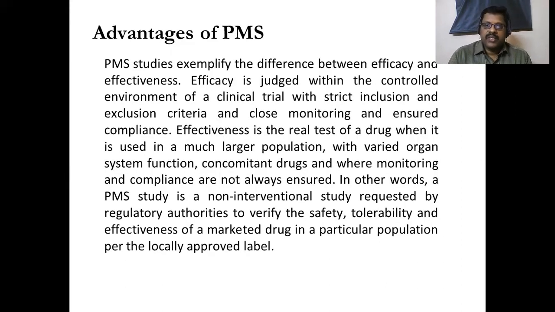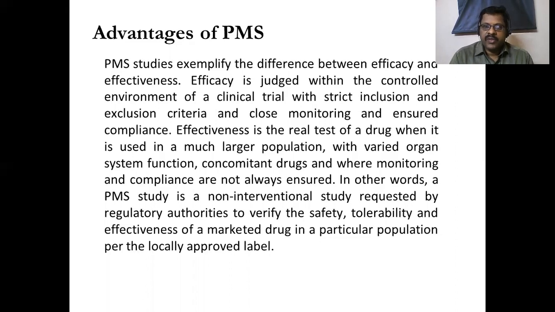Another advantage of post-marketing surveillance study is it exemplifies the difference between efficacy and effectiveness. Here we can understand the correct meaning of what is efficacy and effectiveness. Efficacy we can prove to the regulatory authorities by experimenting the drug under a controlled environment in the clinical trial in the previous stages up to phase 3.